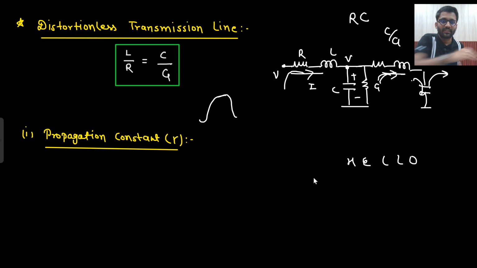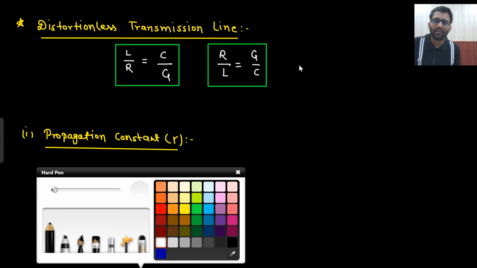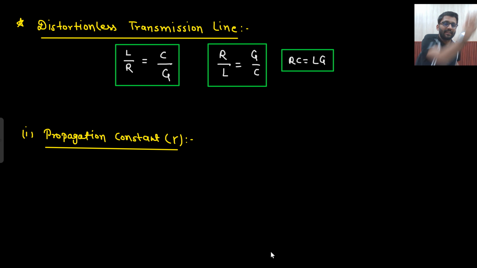So if I want no distortion, that means the charging time constant L by R and the discharging time constant C by G should be equal. There could be n number of ways of writing it down. The way I remember is R by L is equal to G by C. You can also write RC is equal to LG. So there are a lot of forms which you can remember. Usually I remember this one, R by L is equal to G by C. But from here it came: the charging time constant and discharging time constant are equal for a distortionless line. Charging speed, discharging speed. The waveform should be smooth. So L by R is equal to C by G.